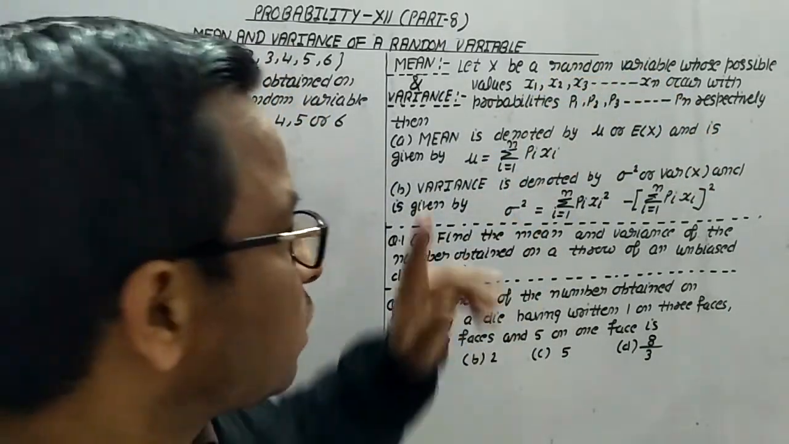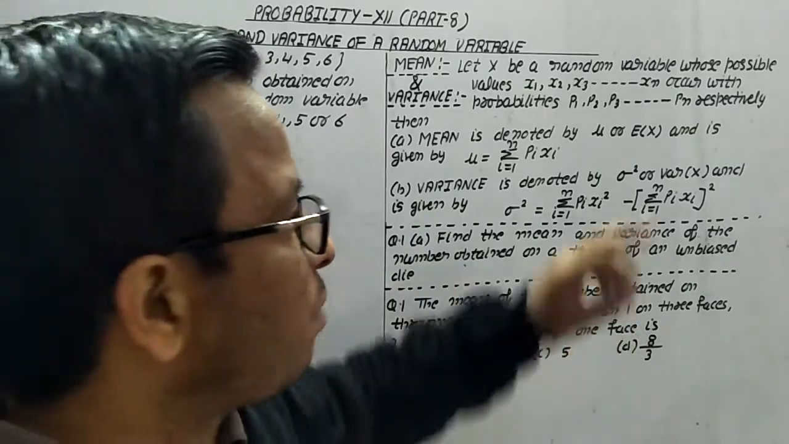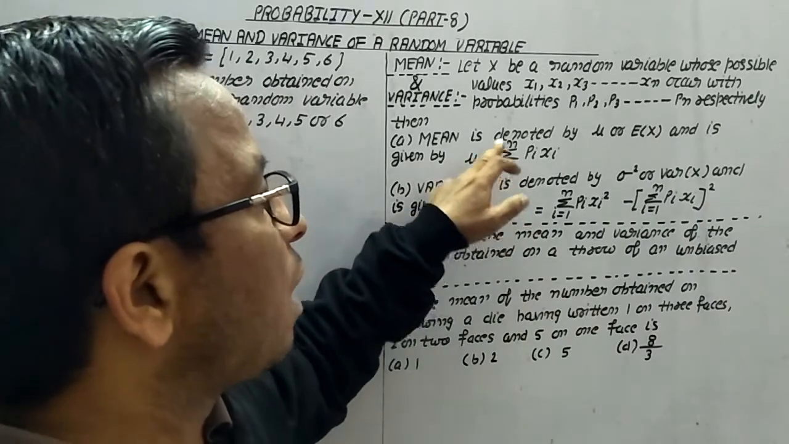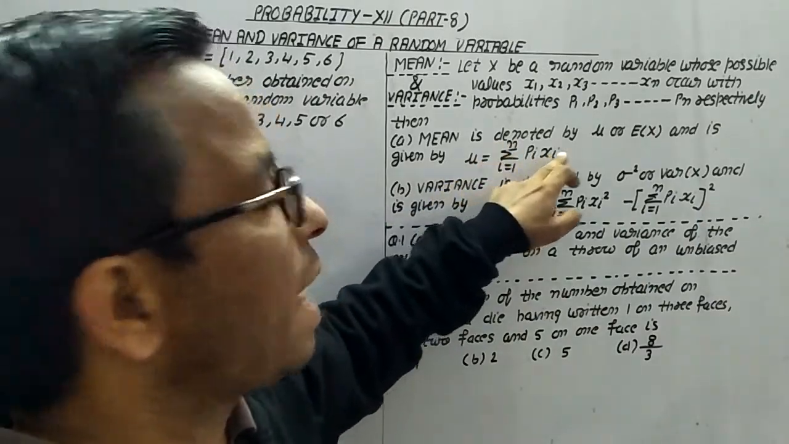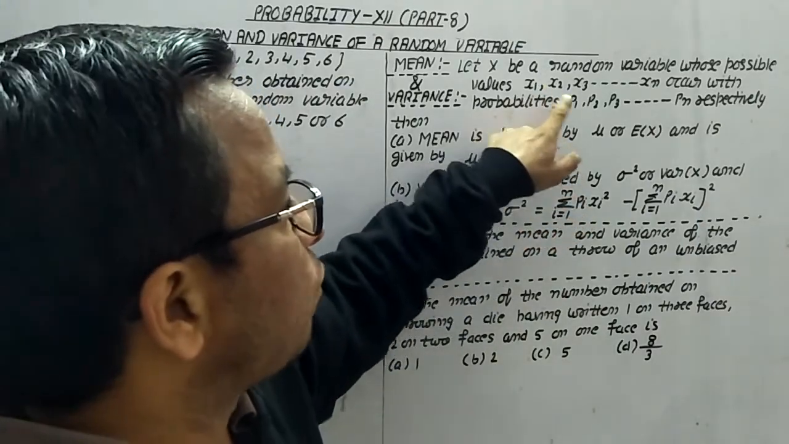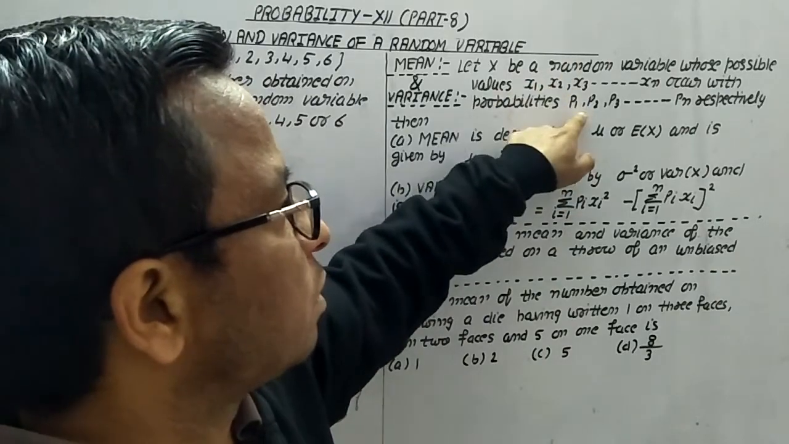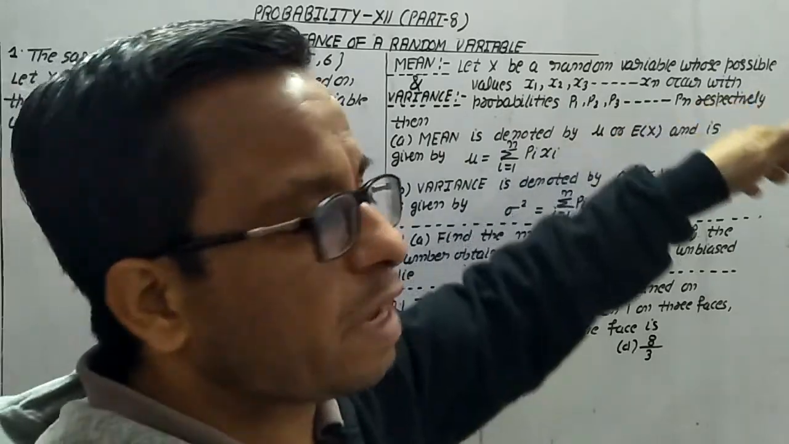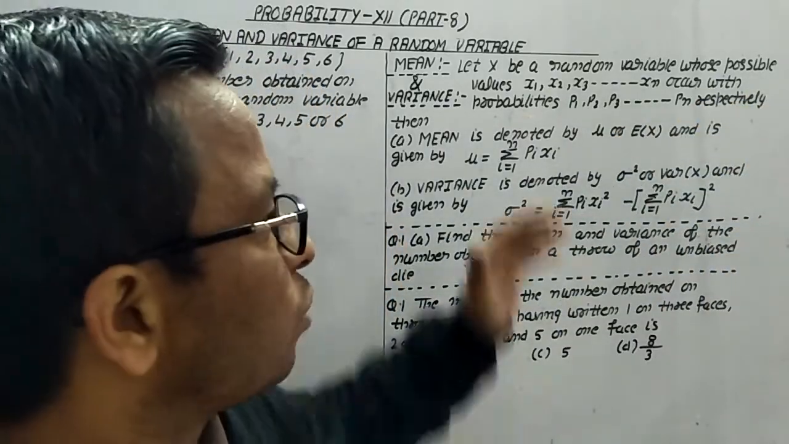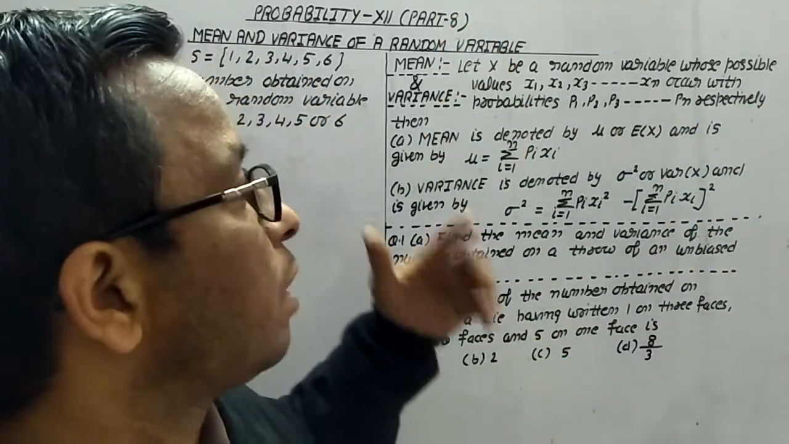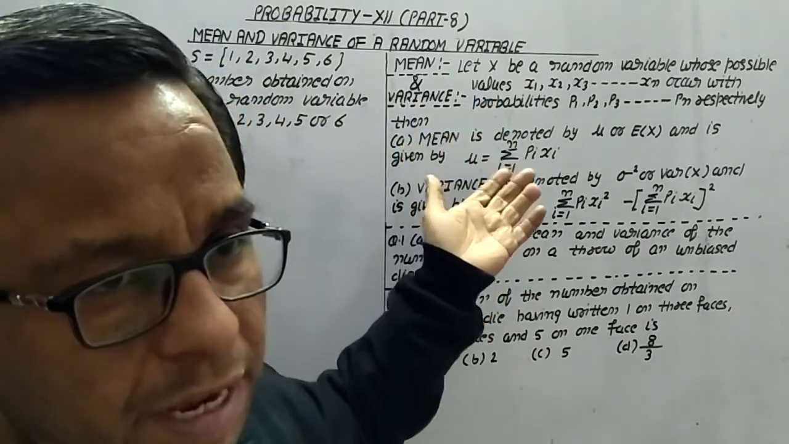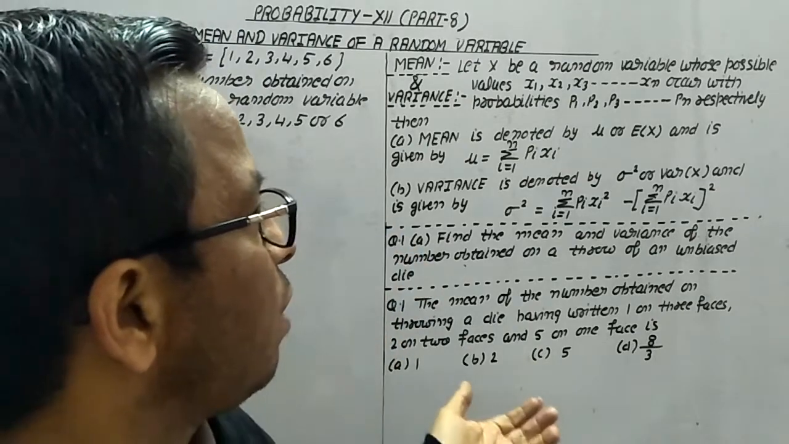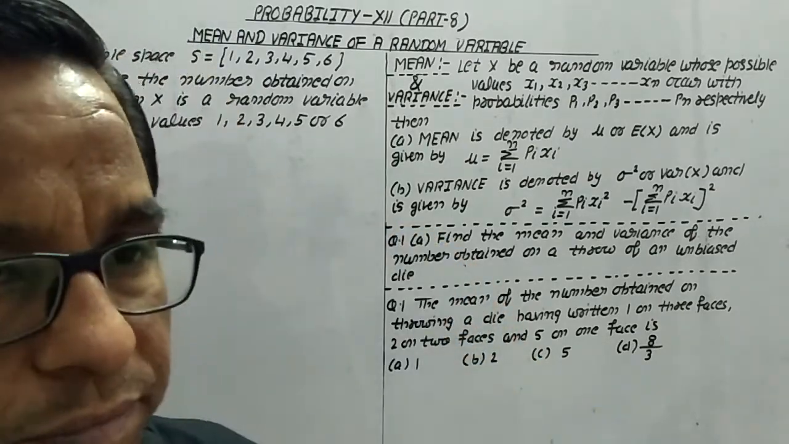Then the first case is the mean. It is denoted by mu or E(X) and is given by summation i equals 1 to n of pi xi. It means x1 into p1 plus x2 into p2 plus x3 into p3 and so on plus pn into xn. It means first do the product of each corresponding pi and xi and then take the sum of these. It will give the mean for the random variable X.